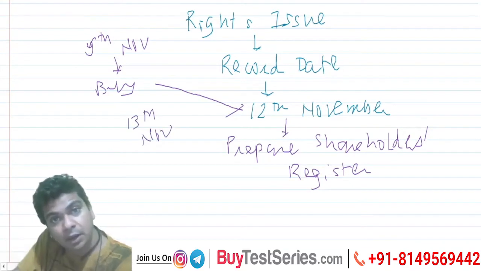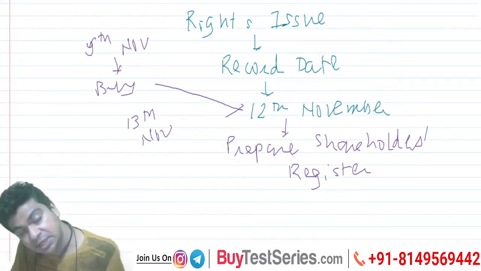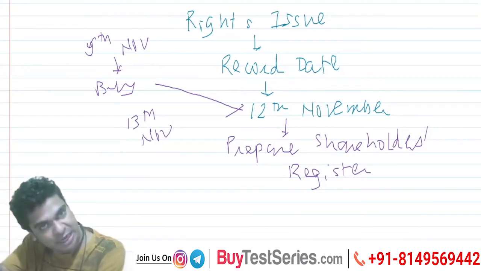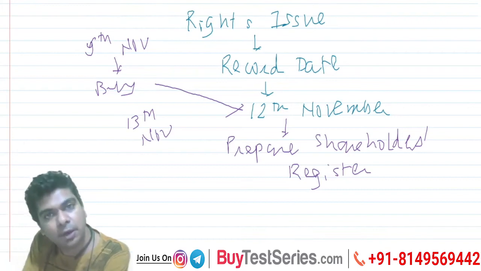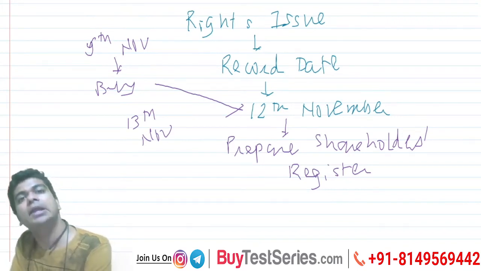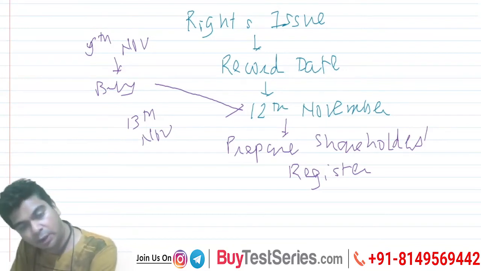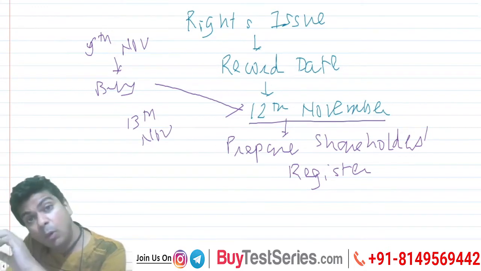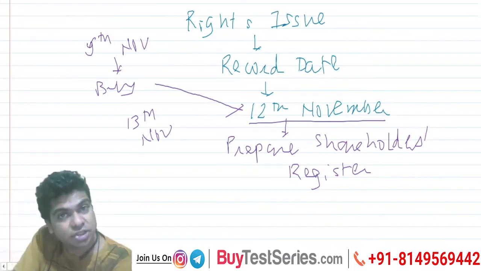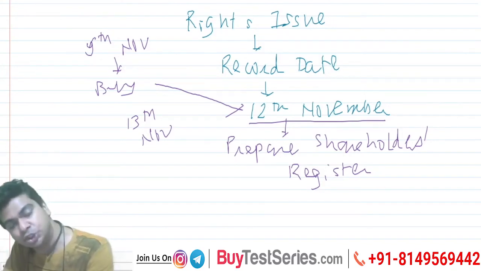If you are not interested in the rights issue, then buy the share on 13th November. The moment the record date is passed, if you buy shares after that, your name will not appear as a shareholder. And if your name does not appear as a shareholder, you are not eligible for the rights issue. You get my point? So the important thing is the record date, 12th November. Whoever's name appears as a shareholder on 12th November becomes eligible for the rights issue.